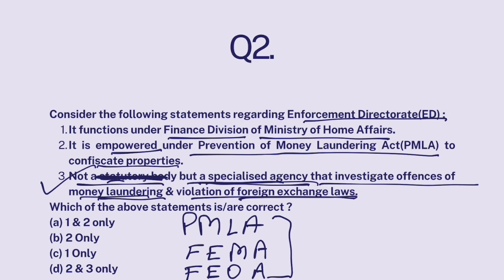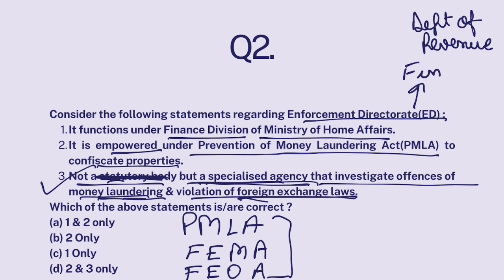It is a specialized agency that takes care of money laundering and foreign exchange laws. That is true. Now, Enforcement Directorate functions under Department of Revenue, which is under Finance Ministry. It doesn't function under Home Ministry. It functions under Finance Ministry, Department of Revenue. So this part is false. In fact, Financial Intelligence Unit, the one we talked about in the previous question, also functions under Department of Revenue.